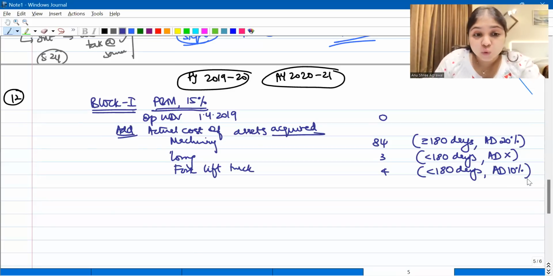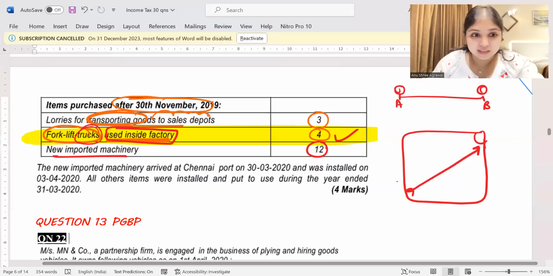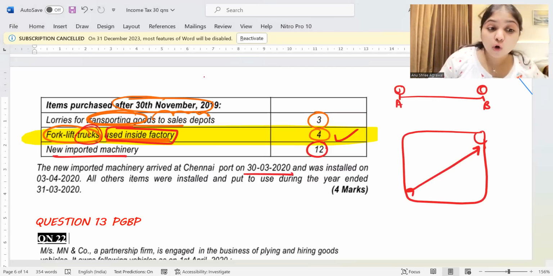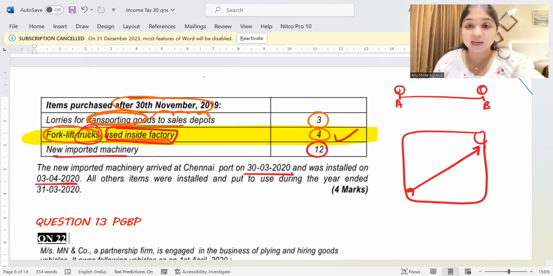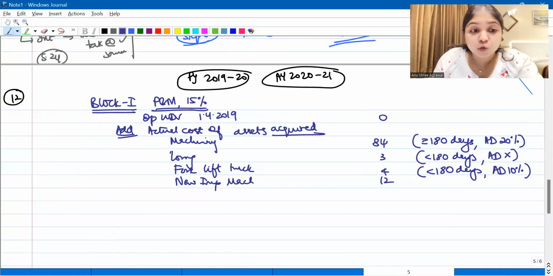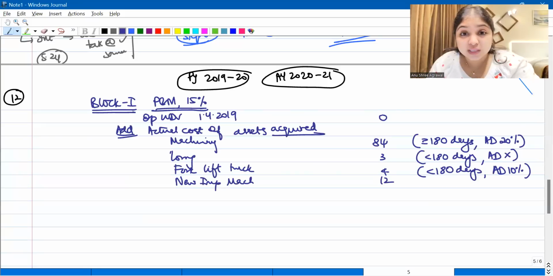Okay, then we have new imported machinery. So we have new imported machinery for 12 crores. But look at what the question says. The new imported machinery arrived at the Chennai port on 30th March 2020, which means it arrived within the year itself. But guys, it was installed only on 3rd April 2020. Tell me, was it even put to use in the current year? No, it was put to use only on 3rd April 2020. Was it even put to use in the current year?